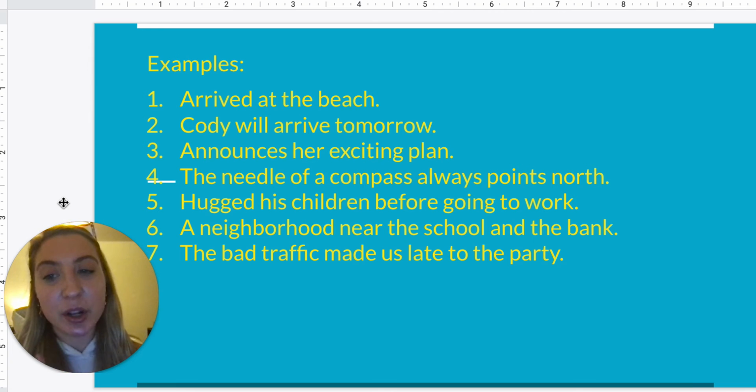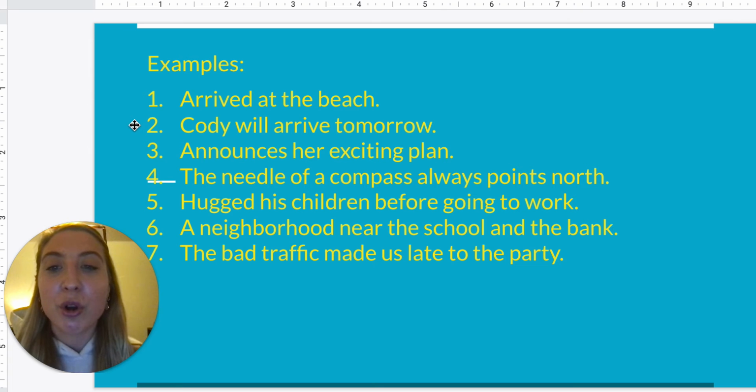Alright, so now we're going to go through some examples. So number 1, arrived at the beach. Okay, who is this sentence about? Well, there's no subject. So if we can't even answer the question who it is about, that means it's going to be a sentence fragment. It's not a complete sentence.